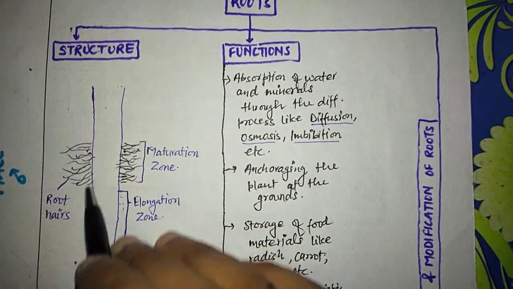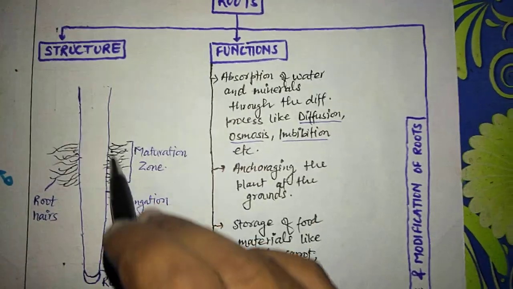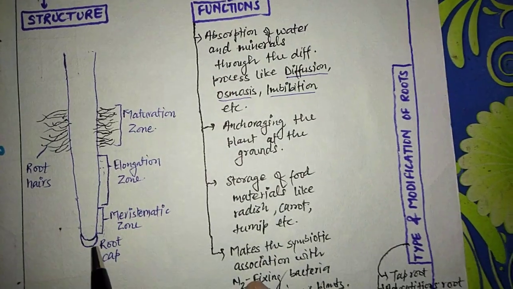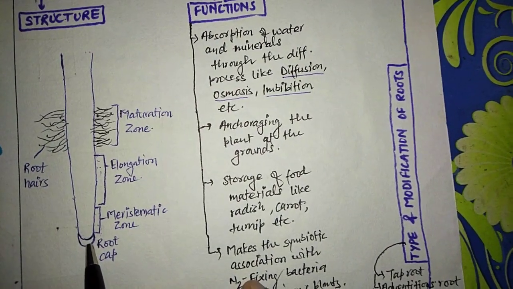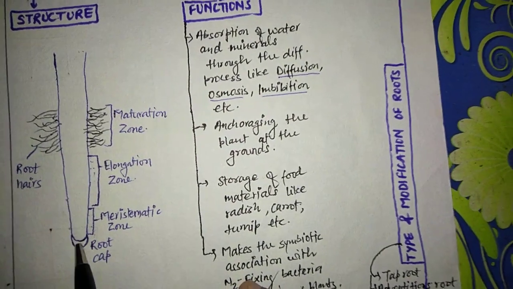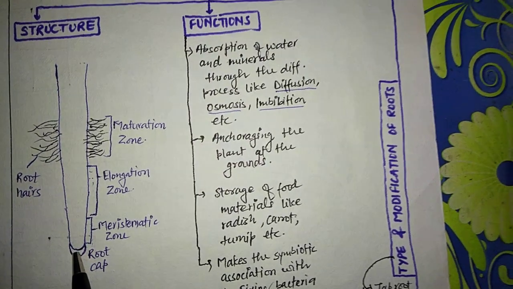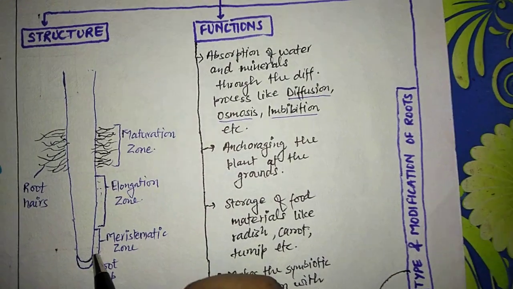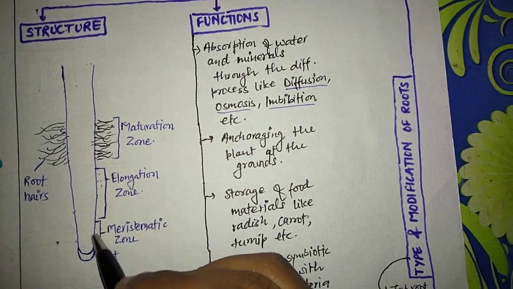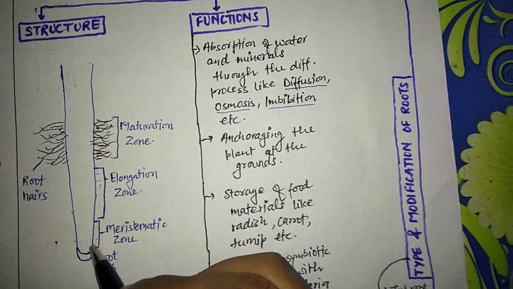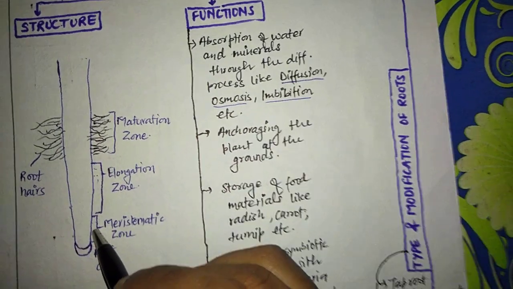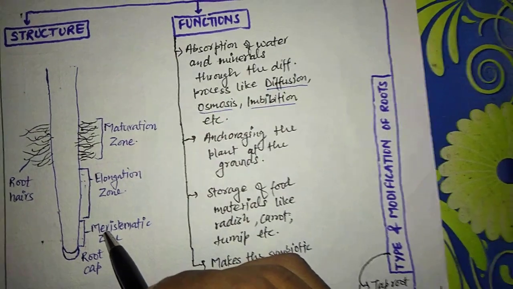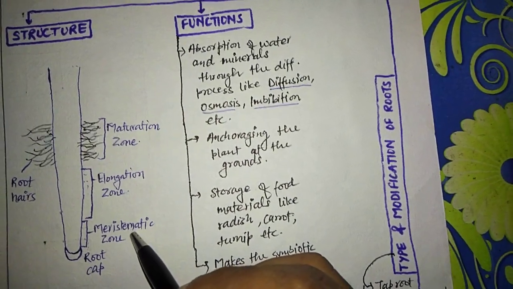This is the particular structure of a root, and this structure consists of the following parts. First one is on the terminal end, where a cap-like structure is present, and this cap-like structure is known as the root cap. And after the root cap, a certain region has the maximum dividing capability, and this region is mainly considered as the meristematic zone.